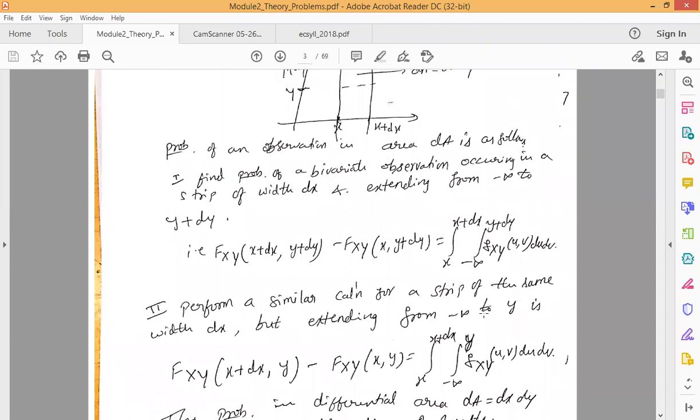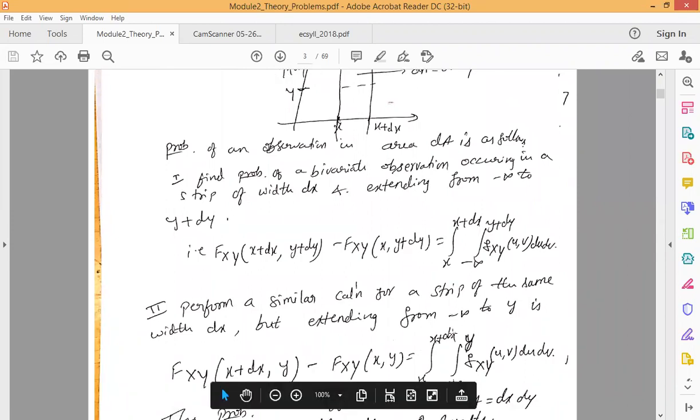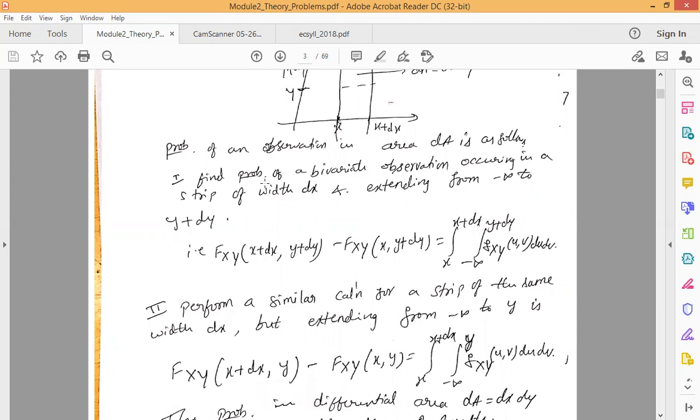And similarly we can perform the similar calculation for the strip of the same width dx, but in this case we are going to consider the range which is extending from minus infinity up to y. In the previous case we considered the extension from minus infinity up to y plus dy, but here we are going to consider the extension from minus infinity up to y.